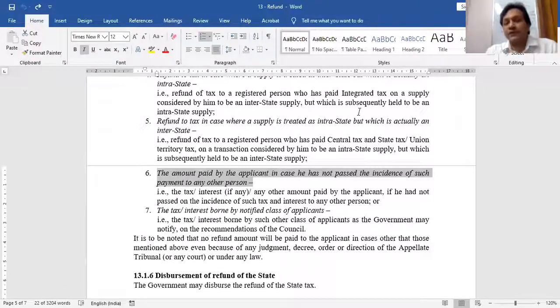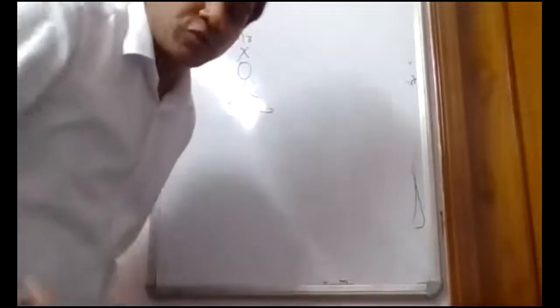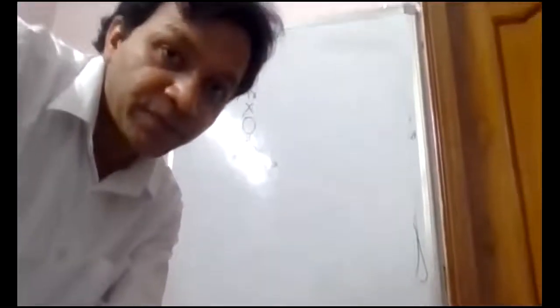Now see this with the help of an example. I paid the tax. Is this board visible? I hope the board is visible now clearly.